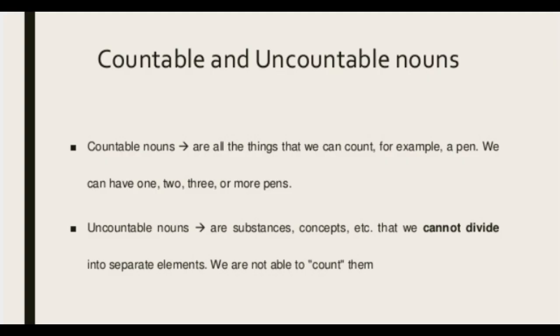So students, let's quickly revise. Countable nouns are all the things that we can count. They are also called count nouns. And uncountable nouns are the names of things that cannot be counted. These are called uncountable or non-count nouns. So this was our chapter, students, countable and uncountable nouns.